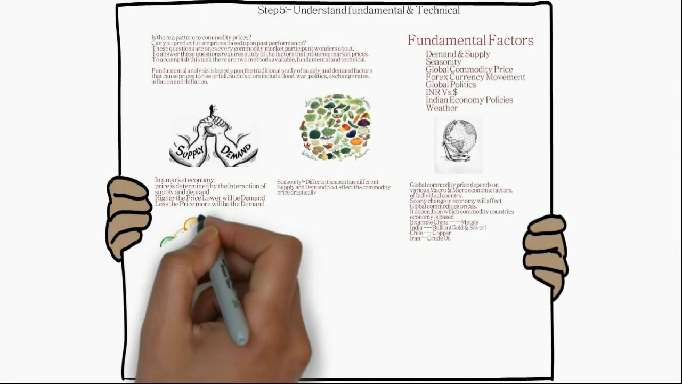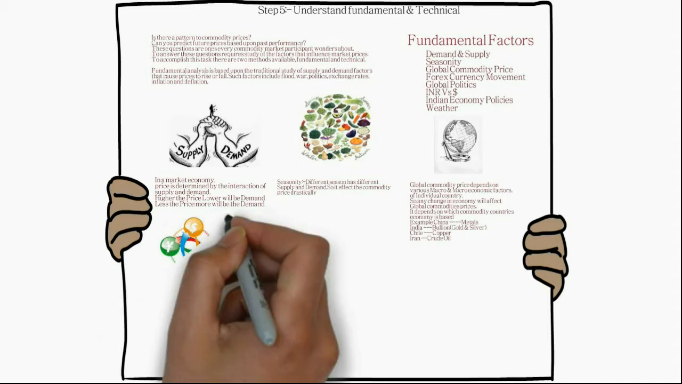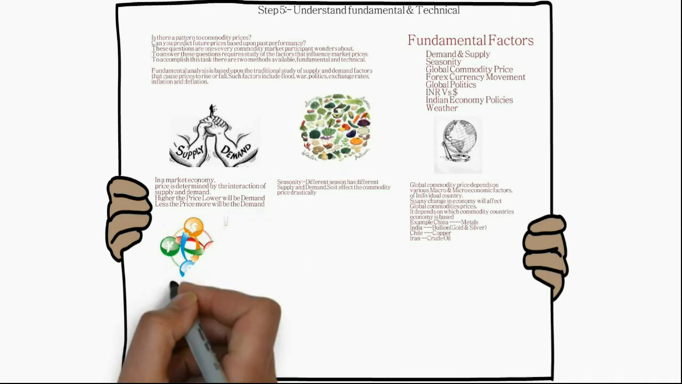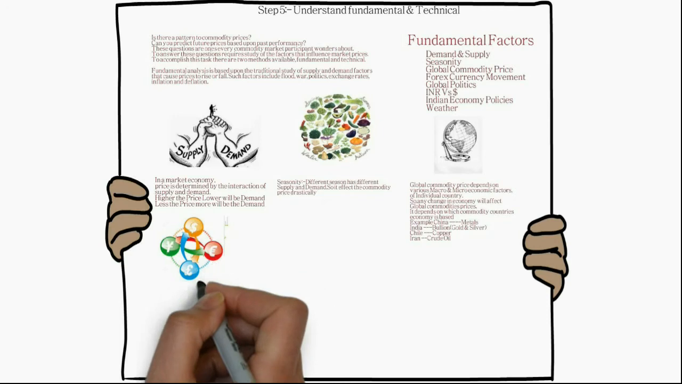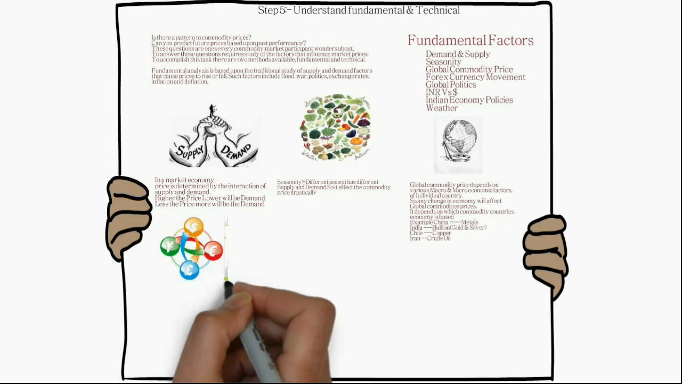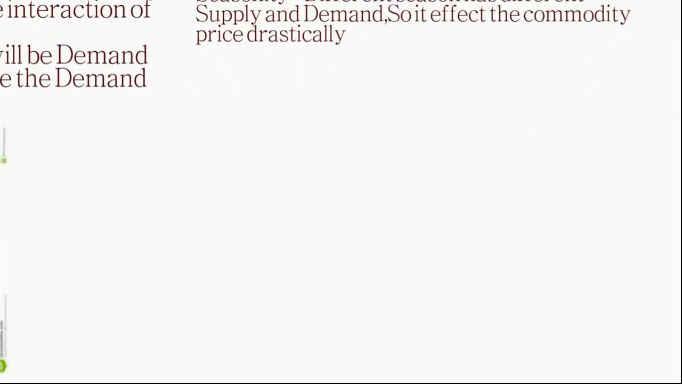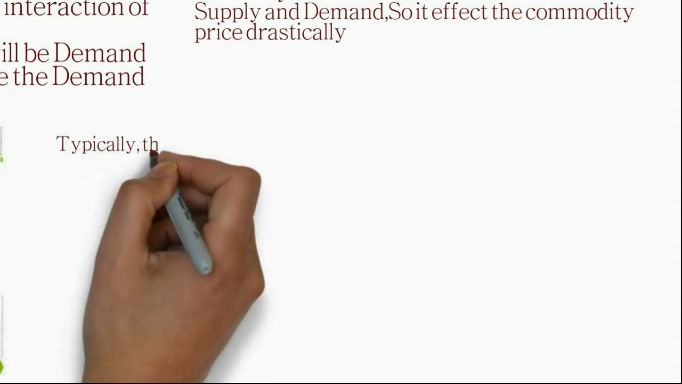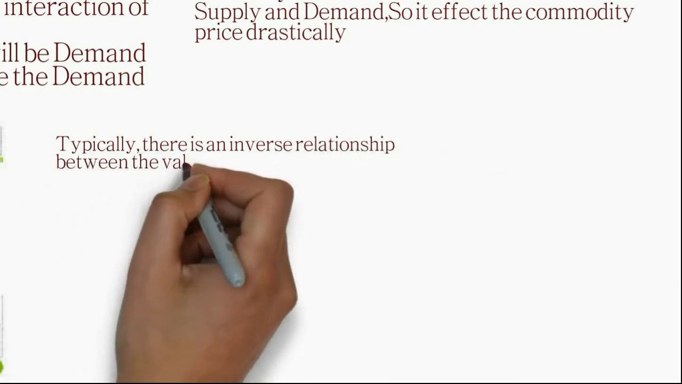And then comes forex currency movement. Typically there is an inverse relationship between the value of the dollar and commodity price. When the dollar strengthens against other major currencies, the price of commodities tends to drop. When the value of the dollar weakens against other major currencies, the price of commodities generally moves up. This is an inverse relationship one has to keep in mind.